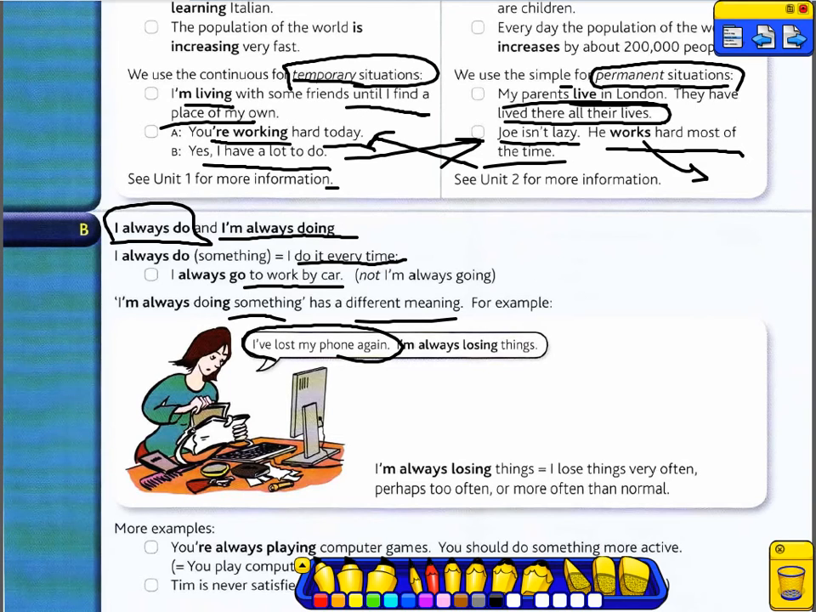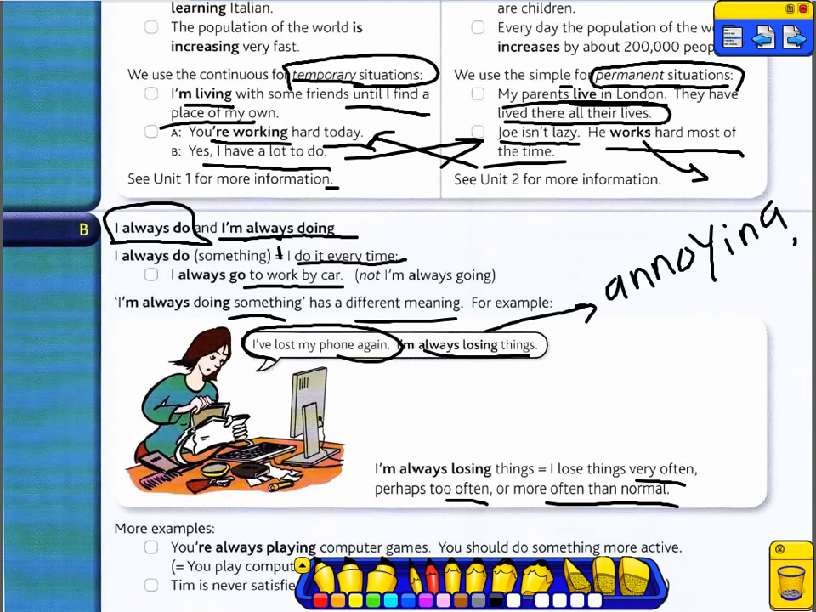I'm always losing things. When you use always with the present continuous, you talk about problems. I'm always losing things. I lose things very often, too often, or more often than normal. So something is repeated in an annoying way. So it's used when you are annoyed about something frustrating. Like, for example, he's always getting bad marks.